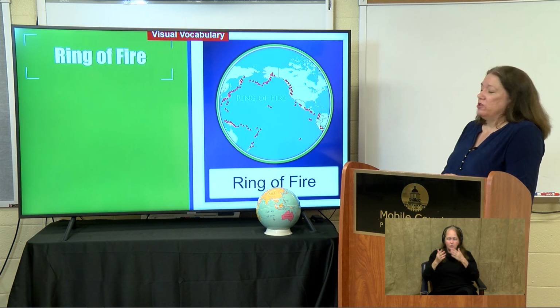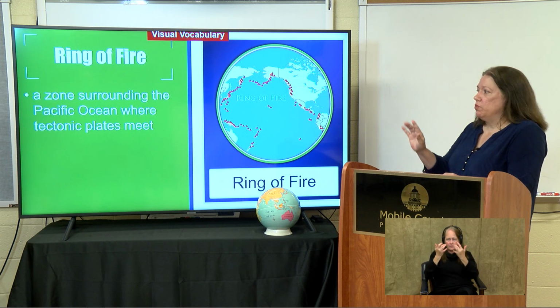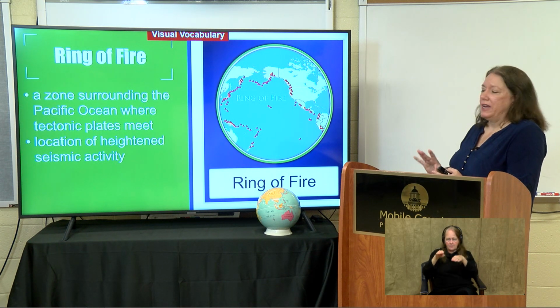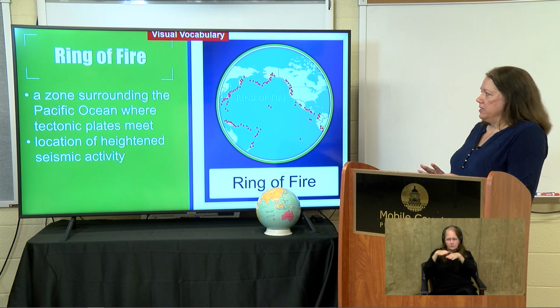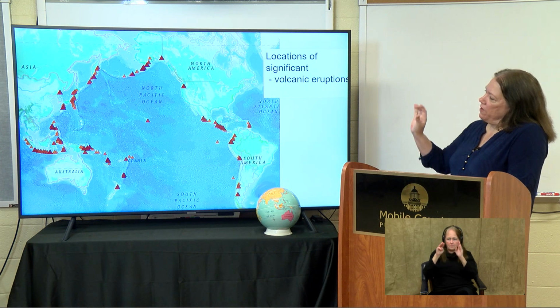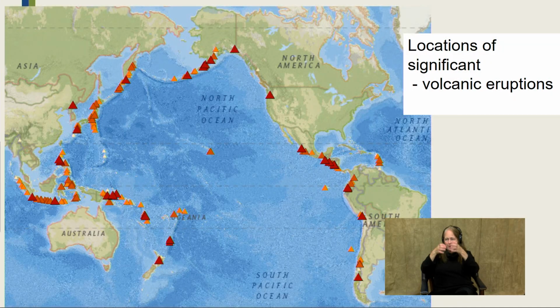You've probably heard about the Ring of Fire. This is a zone surrounding the Pacific Ocean where tectonic plates meet, and this is going to be where you have a lot of heightened seismic activity. All right, so let's see if that's true. I pulled up a MapMaker Interactive of locations of significant volcano eruptions over the years. And where you see a triangle, that's been a significant volcanic eruption. And the darker the triangle and the larger the triangle, the more significant it was.